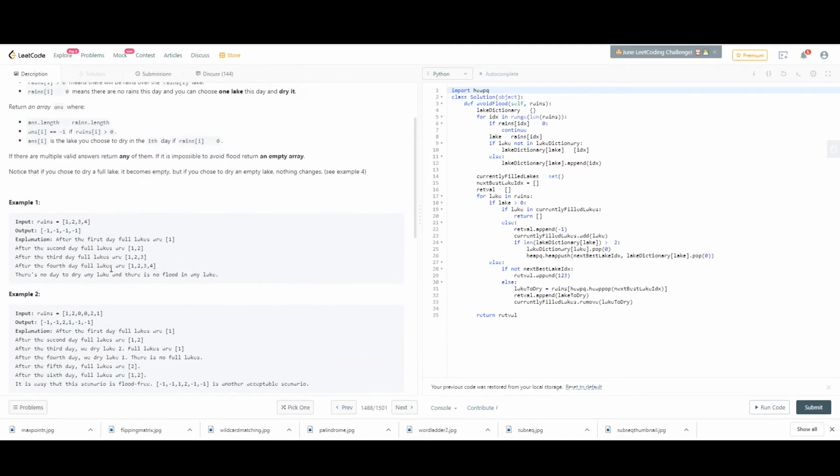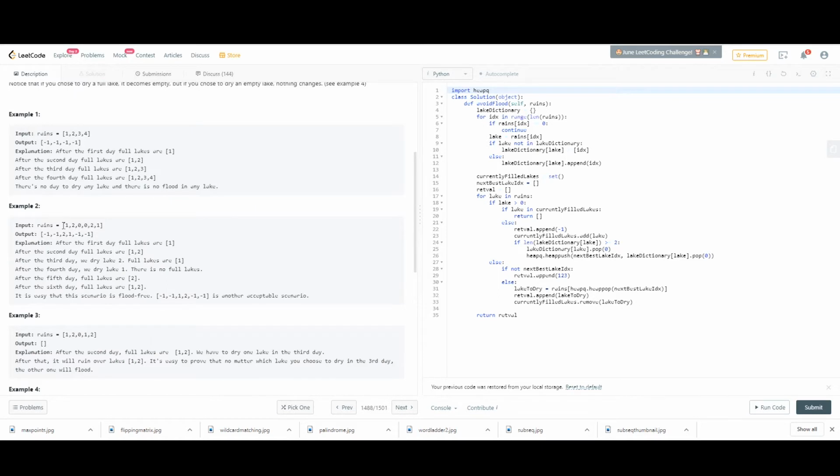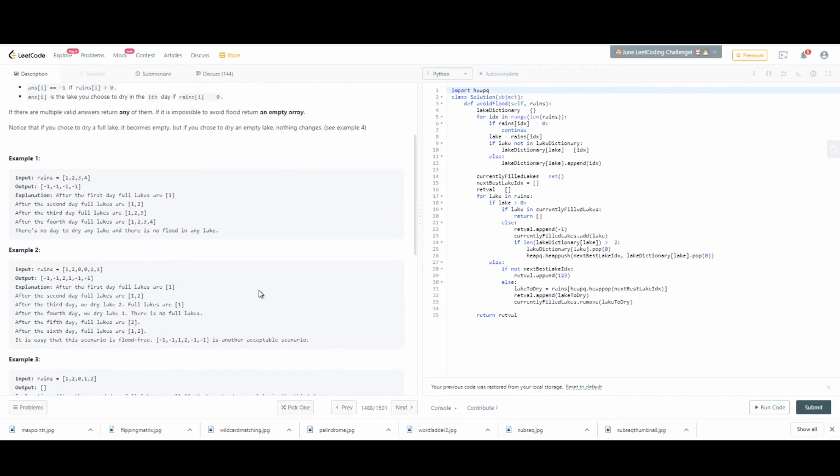Alternatively, for this problem, there is a solution. It rains on lake 1, rains on lake 2. We dry lake 1 or 2 here, it doesn't really matter. And then it rains on lake 1 and 2, and then it's over. No lake flooded because it didn't rain on a lake that already had water in it. So let's move into the problem.